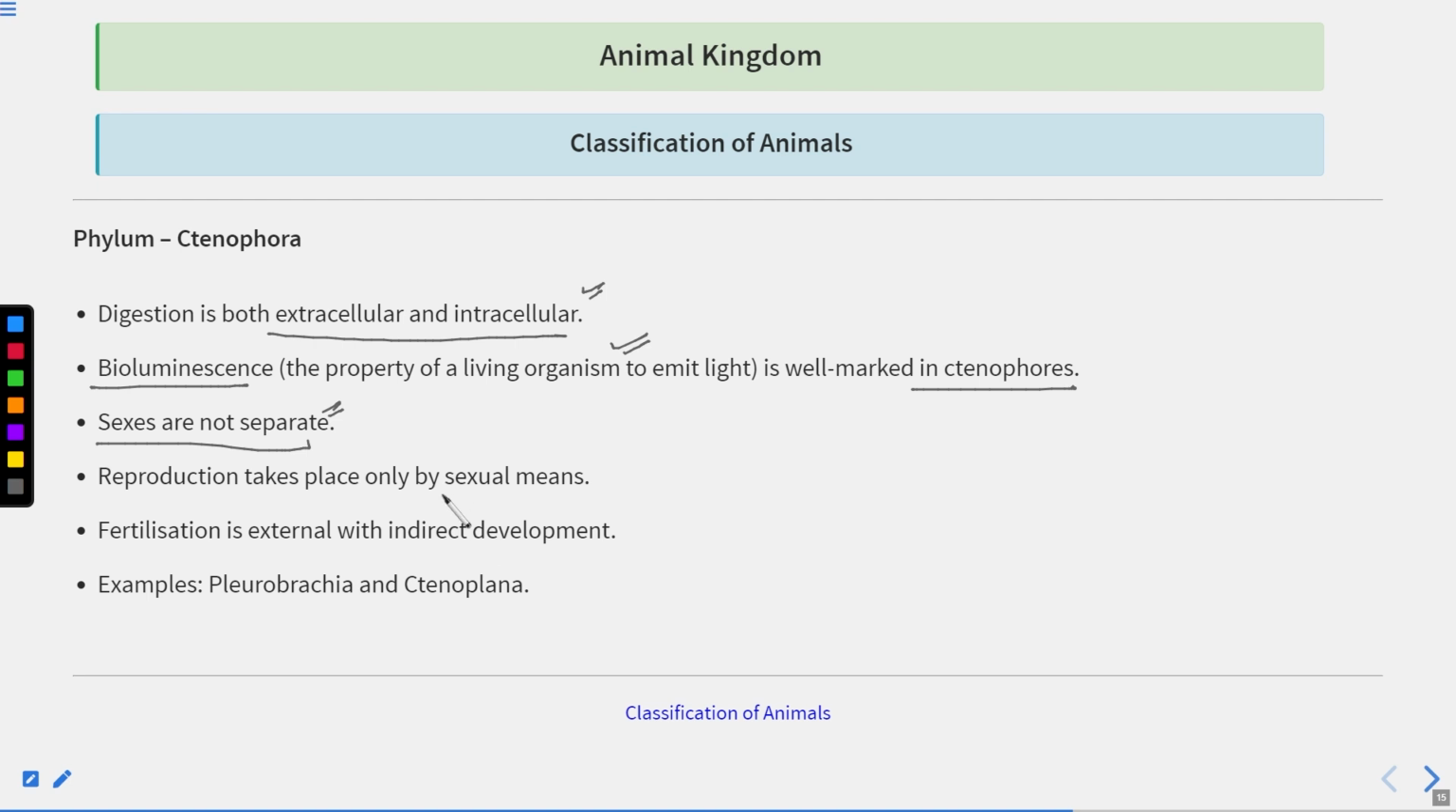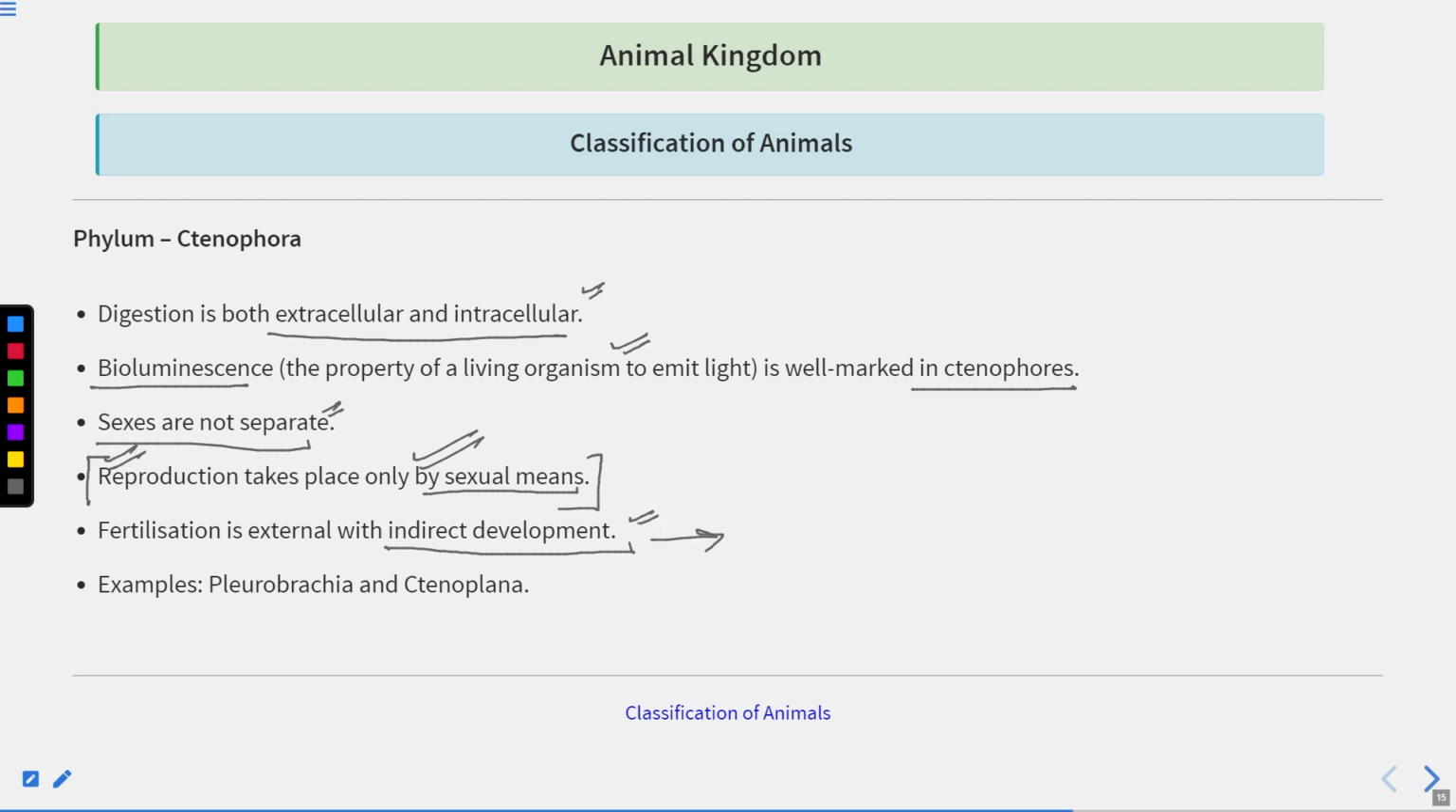Reproduction takes place only by the sexual means. Again, a very unique feature. No asexual reproduction takes place in the case of Ctenophora. It means that they produce the male and female gametes that unite together to form the zygote. The zygote arranges itself in a two-layer diploblastic form, and that originally forms the whole organism. Fertilization is external with indirect development.